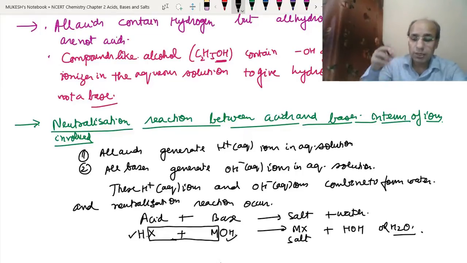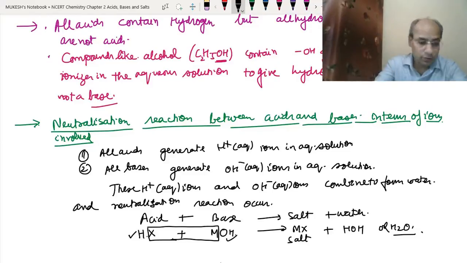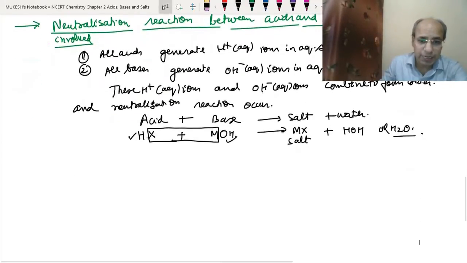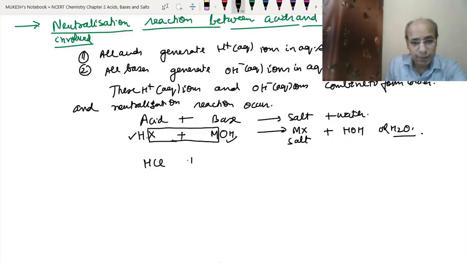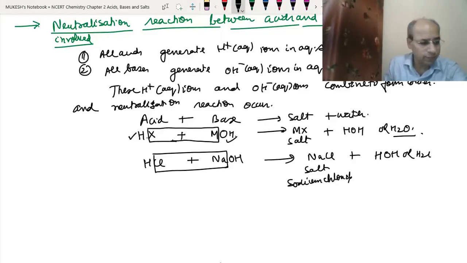So this is how we can explain the double displacement reaction, and this is how we can explain the neutralization reaction also. Let's take a specific example like HCl plus NaOH together. This chloride ion and the sodium ion will together form NaCl, the salt, which is sodium chloride. This is hydrochloric acid, this is sodium hydroxide, and it will produce HOH, or you can say water.